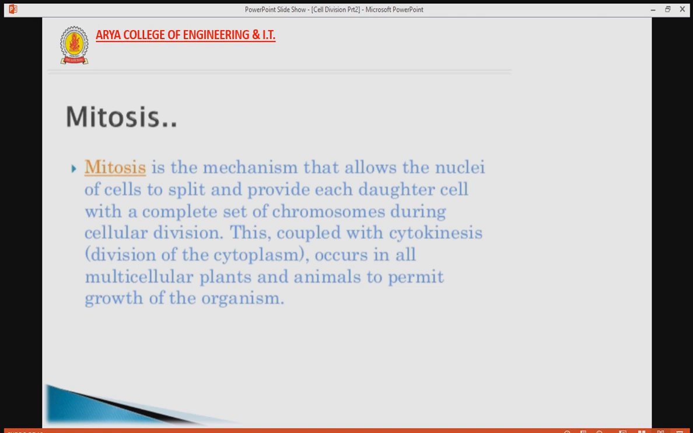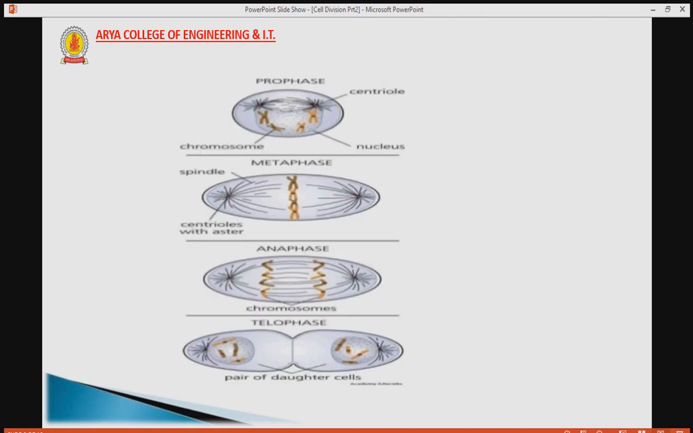Let's start with mitosis. What is mitosis? Mitosis is the vegetative cell division. This division occurs for the growth and development of the body. It is the mechanism that allows the nuclei of cells to split and provide each daughter cell with a complete set of chromosomes during cellular division. This, coupled with cytokinesis, which means division of cytoplasm or division of the cell, occurs in all multicellular plants and animals to permit growth of the organisms.